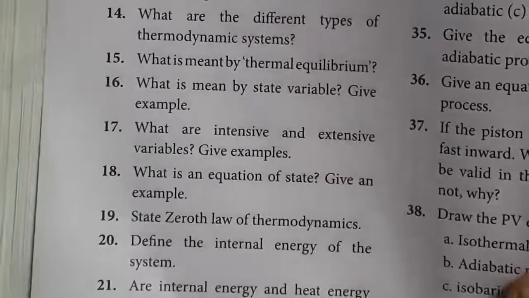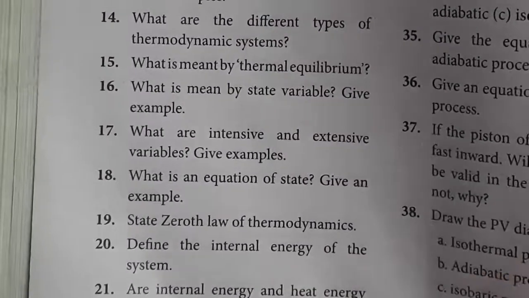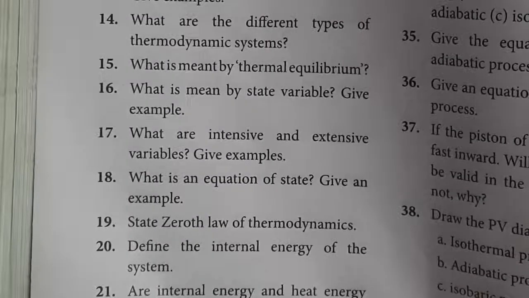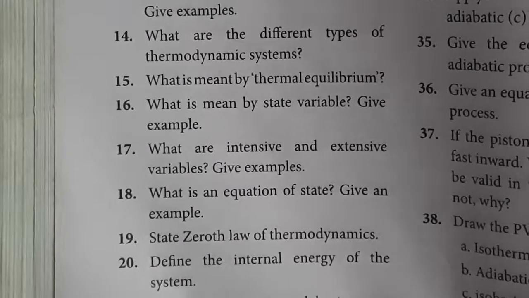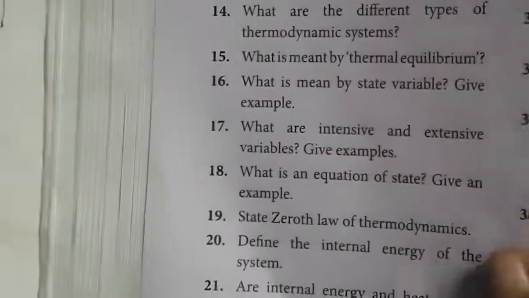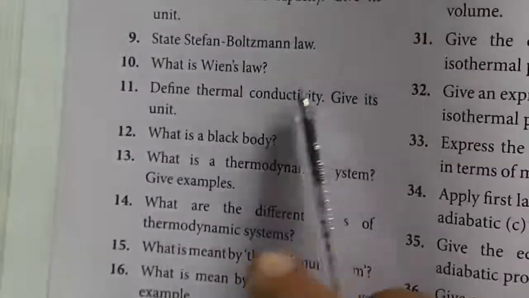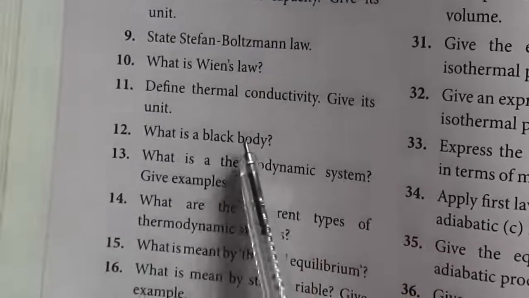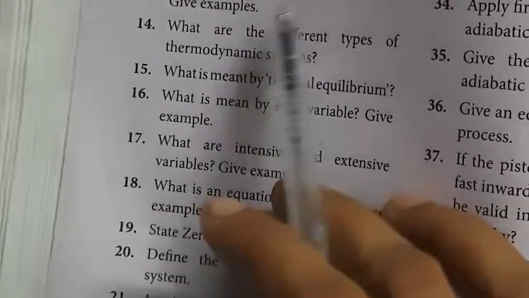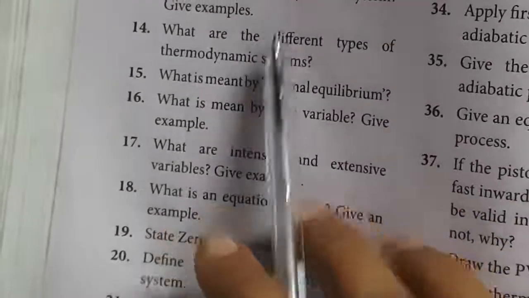Okay, students. Today we have discussed the laws of heat transfer, thermodynamic systems and the zeroth law of thermodynamics. So you should learn: state the Stefan-Boltzmann law, what is Wien's law, and what is a thermodynamic system. Give examples.